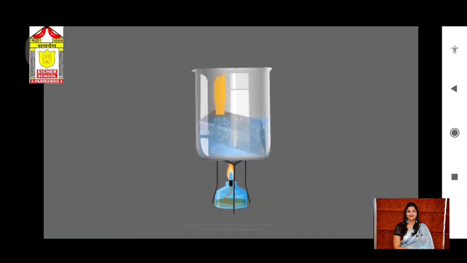When we apply a wax candle on the iron piece and keep it in boiling water, you will see that the heat energy of water will transfer to the wax candle easily through iron and the wax melts.